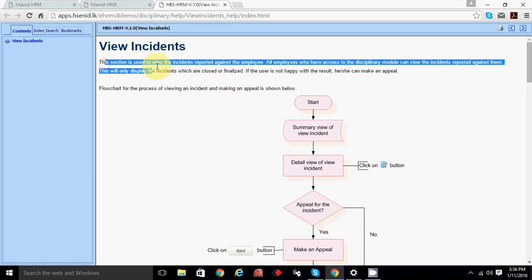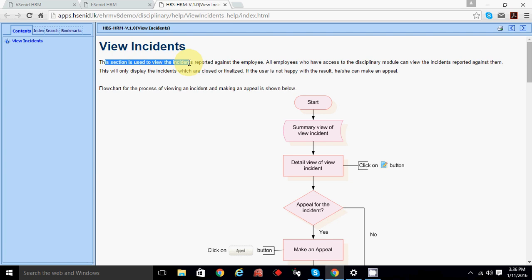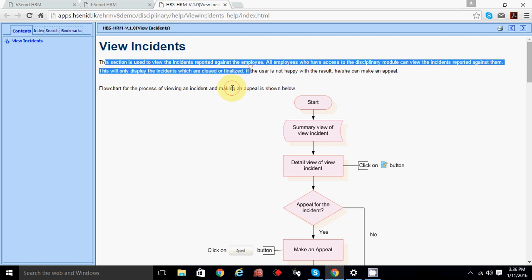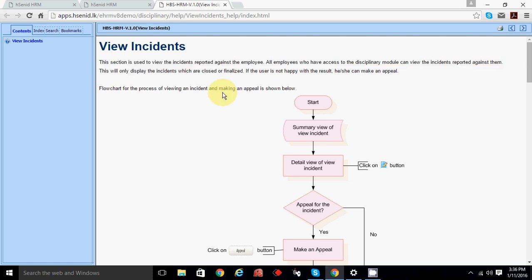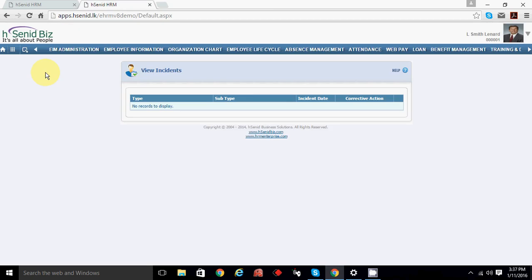Any other incident. See, this section is to view the incident report against the employee. Okay. As an example, let's say Avinish reported a disciplinary to Ajay for you, saying that you are not coming, 3 days absent. Now, if you go to this page, you will see he has reported the disciplinary against you. Whatever disciplinary has been reported for you, against you.